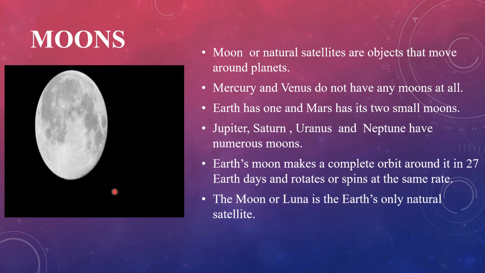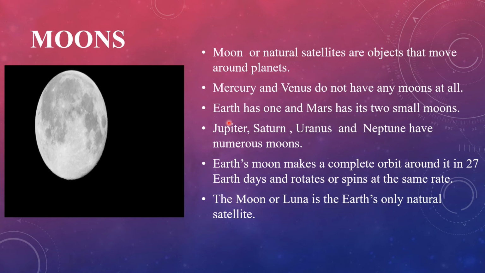Moons or natural satellites are objects that move around planets. As you have seen in the solar system, the moon is the closest neighbor of the earth in the sky, and it is the natural satellite of the earth.